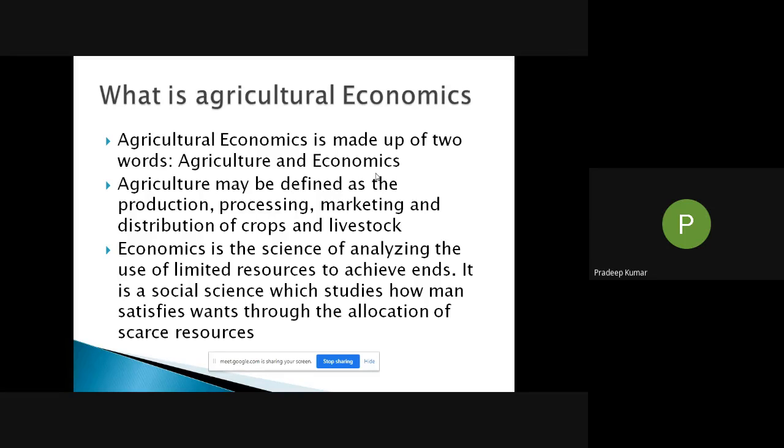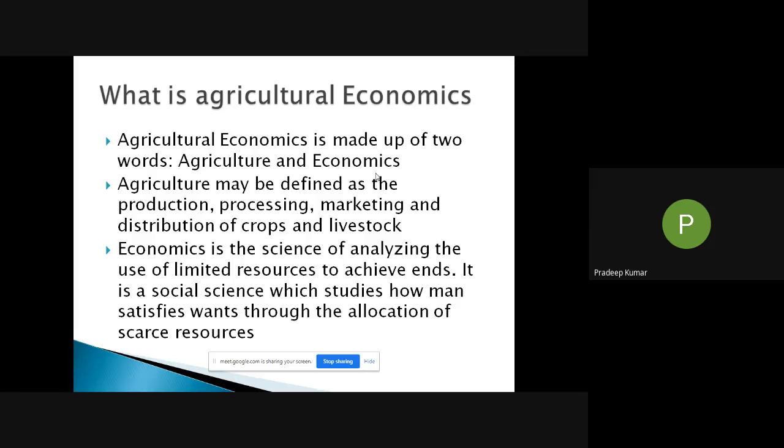Economics is a science which deals with scarcity and choice, using limited resources to satisfy as many wants as possible. We have unlimited desires and wants, but the resources available are very limited. So the question is how to use the limited resources to satisfy a large array of wants or demands.